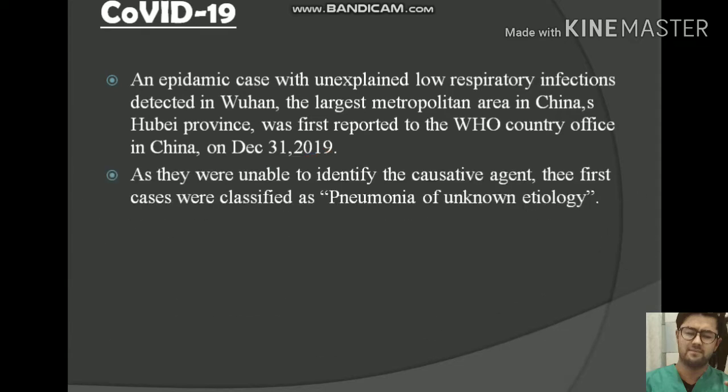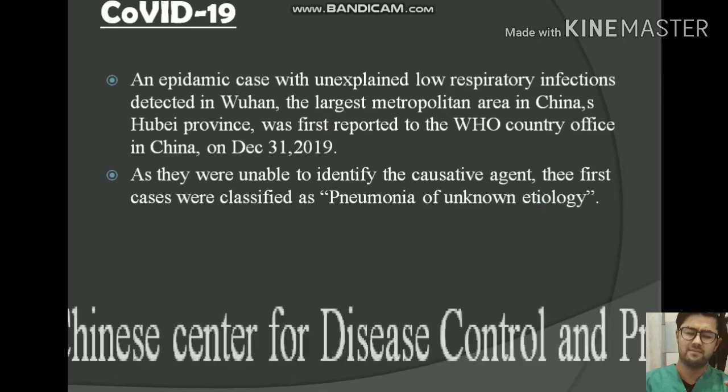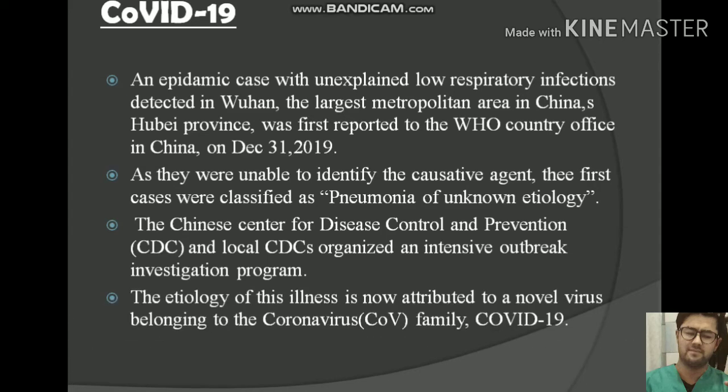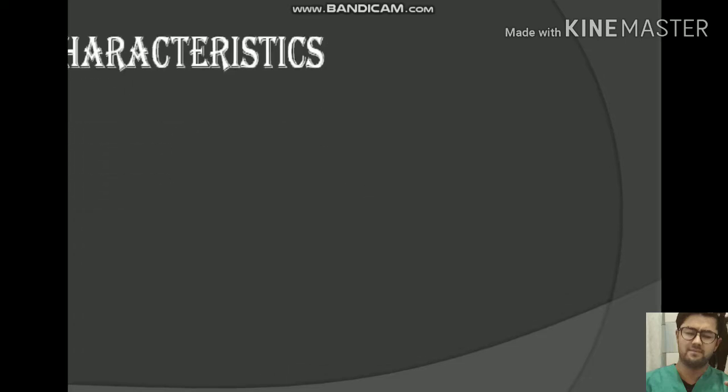As they were unable to identify the causative agent, the first cases were classified as pneumonia of unknown etiology. The China Center for Disease Control and Prevention and the local CDCs organized an intensive outbreak investigation program. The etiology of this illness is now attributed to a novel virus belonging to the corona family, that is COVID-19. Some of the characteristics of COVID-19 are given below.